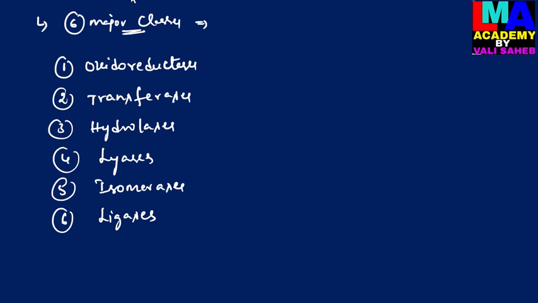We can easily remember this classification of enzymes with a code, OTHLIL. This is the code for easy remembering of the classification of enzymes. O is oxidoreductases, T is transferases, H is hydrolases, L is lyases, I is isomerases, and L is ligases.